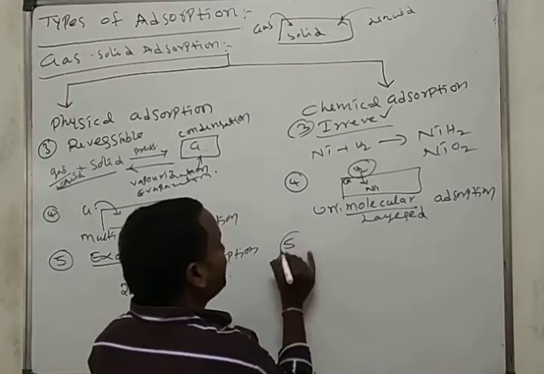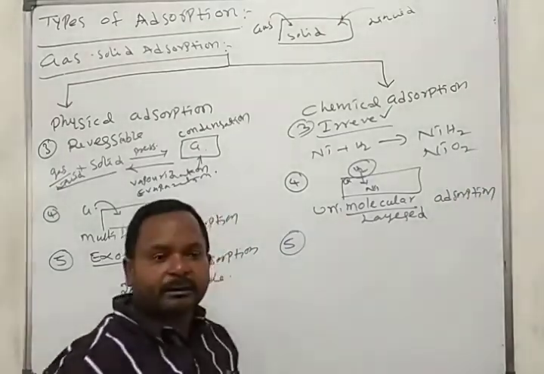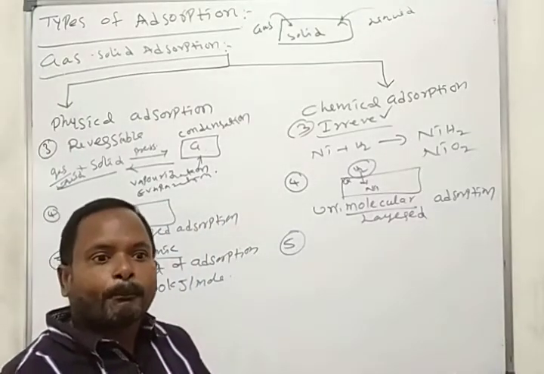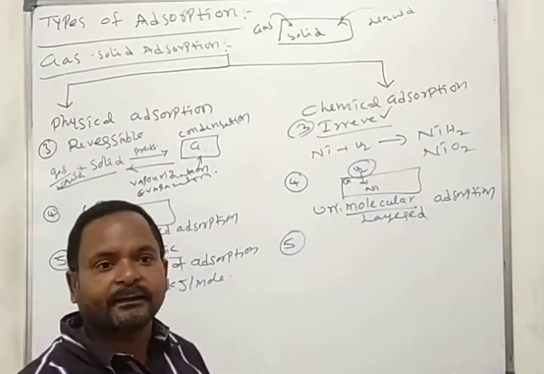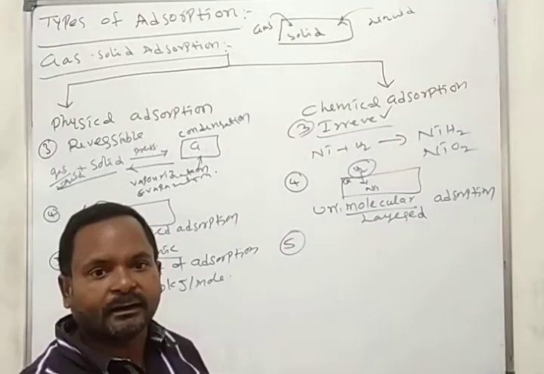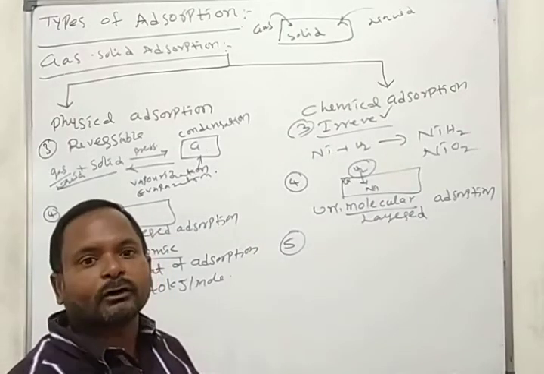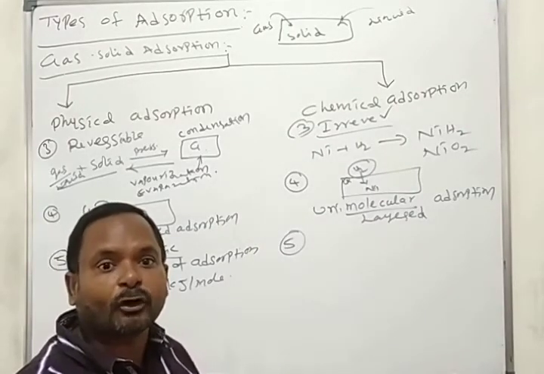Here, in nickel and hydrogen, the adsorbent and adsorbate have strong chemical attraction forces. For removing those chemical attraction forces, we need more and more heat.